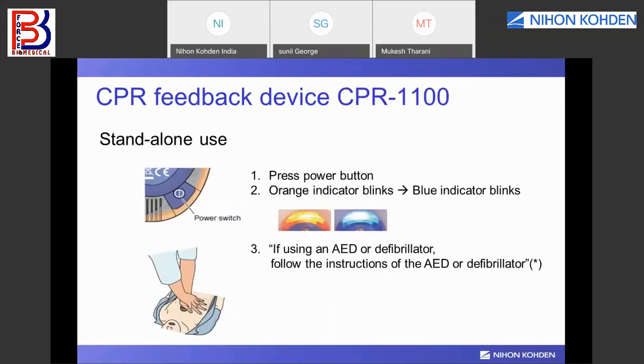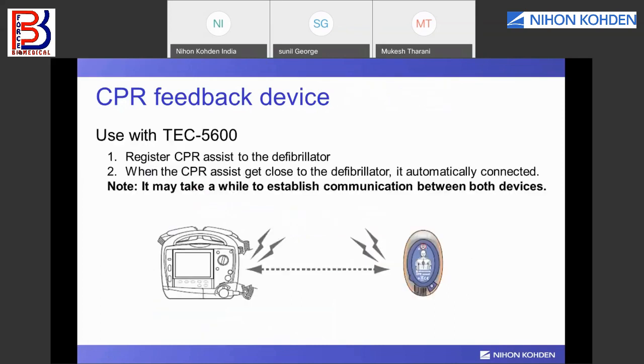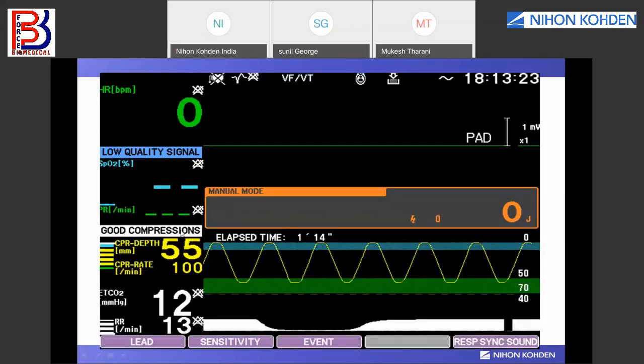It can be used as standalone, and it can be used with our defibrillator. It has Bluetooth communication, so it can be connected via Bluetooth to the defibrillator, and you can see the CPR compression data on the screen. It is zero level and 50 to 70.